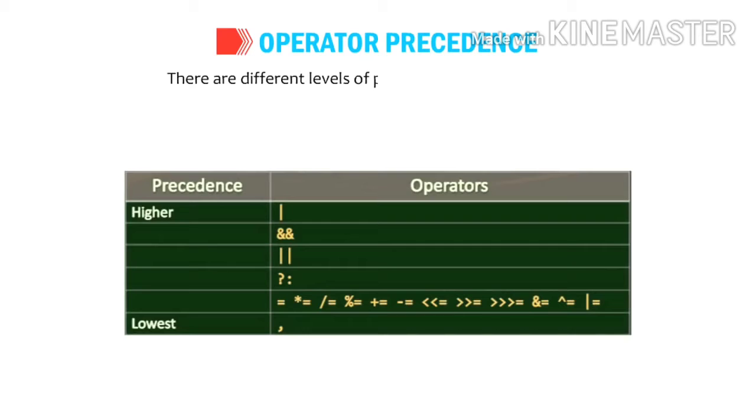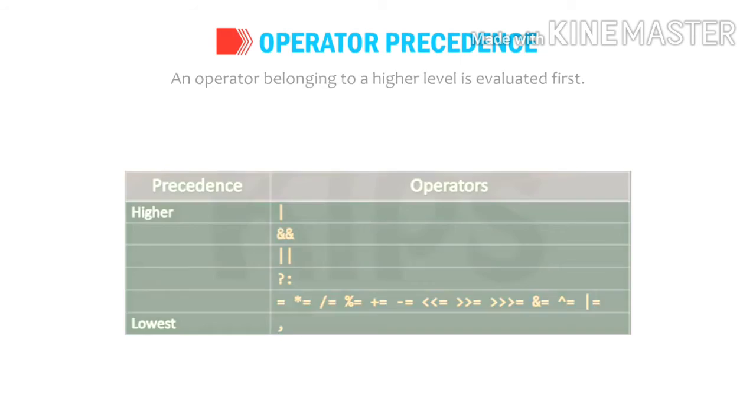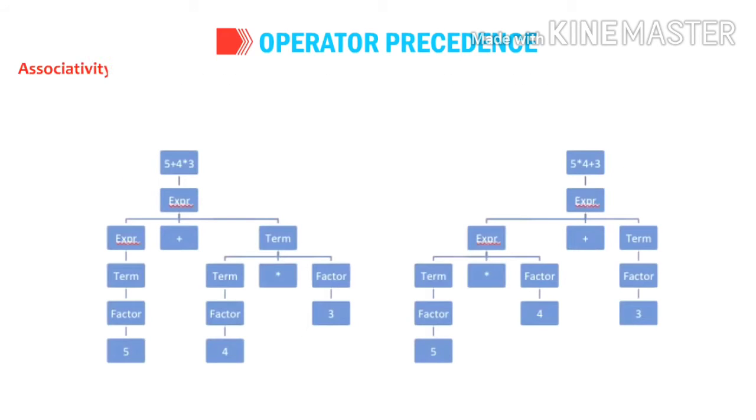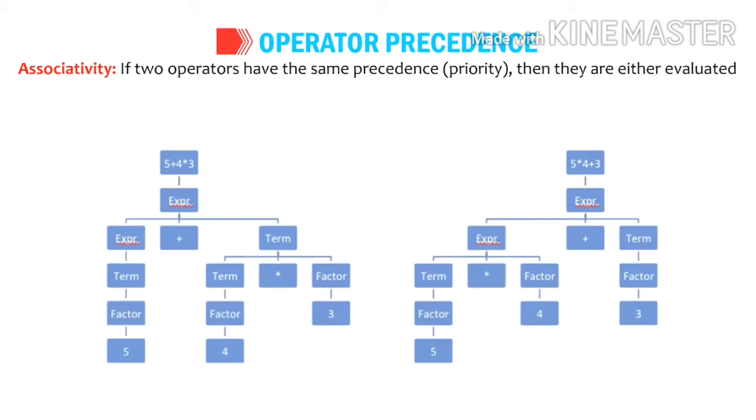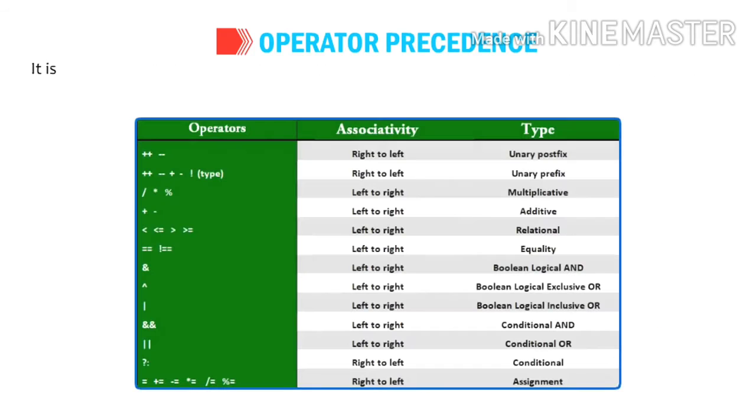Okay, the different levels of precedence are shown here, the lowest and the highest one. An operator belonging to the highest level is evaluated first. Associativity: if two operators have the same precedence, then they are evaluated either from left to right or from right to left based on their levels.